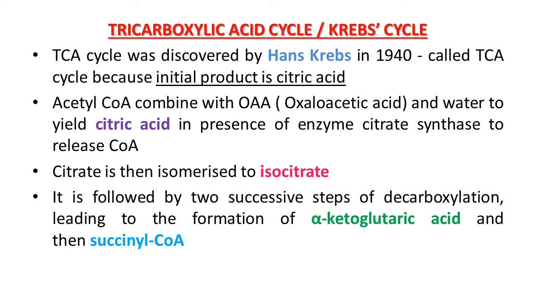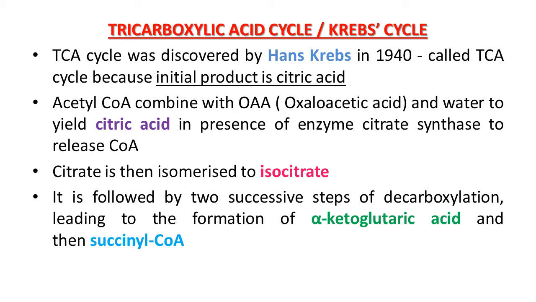Hello students, in continuity of chapter 14, respiration in plants. During this lecture, we are going to discuss further steps of aerobic respiration. It is like the TCA cycle or Krebs cycle or citric acid cycle, then the electron transport system, that is ETS, and oxidative phosphorylation, and the amphibolic pathway in detail.